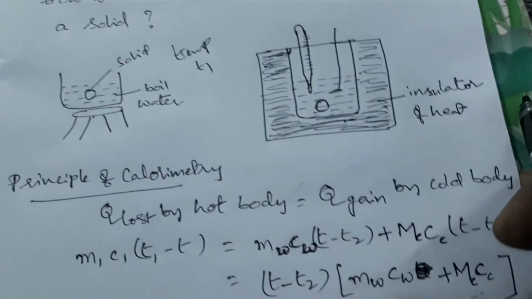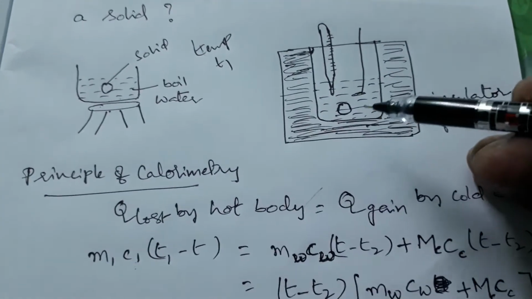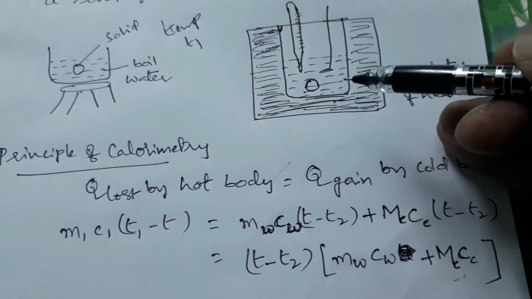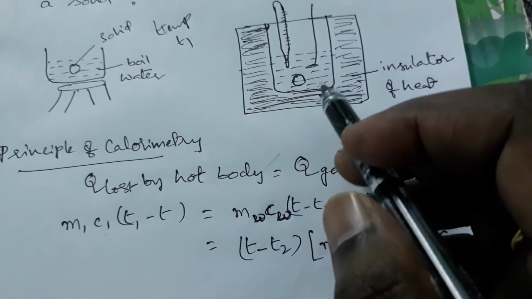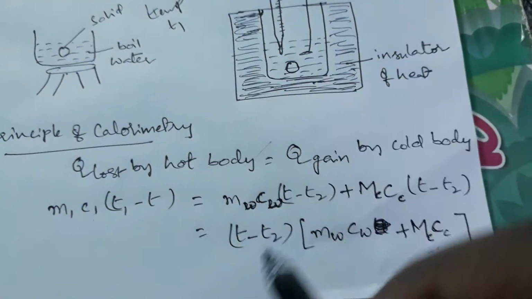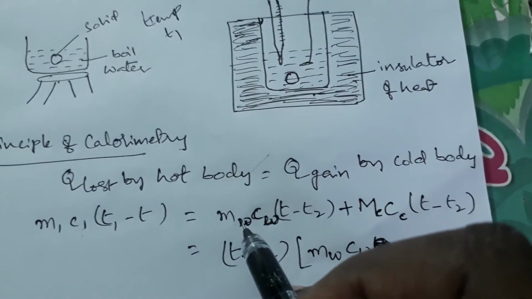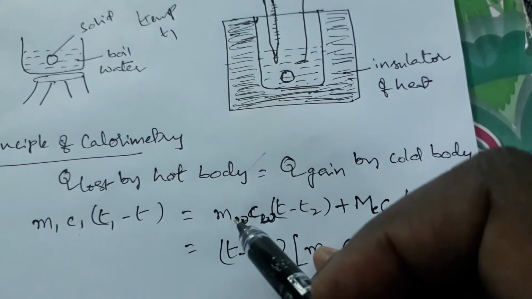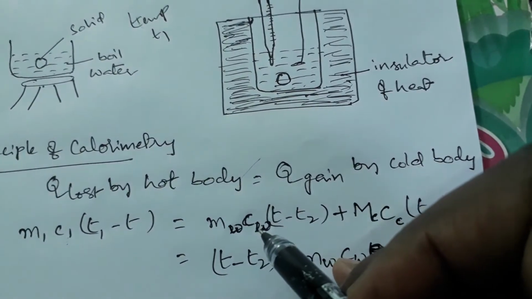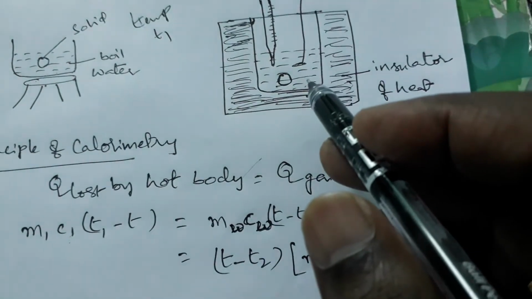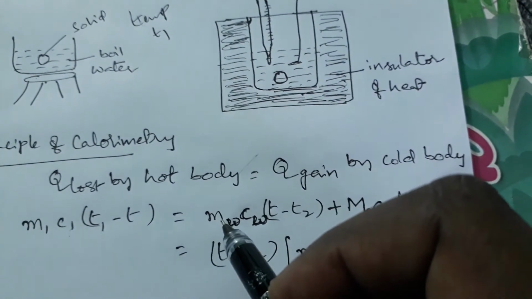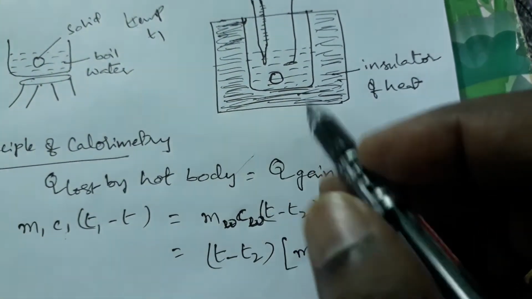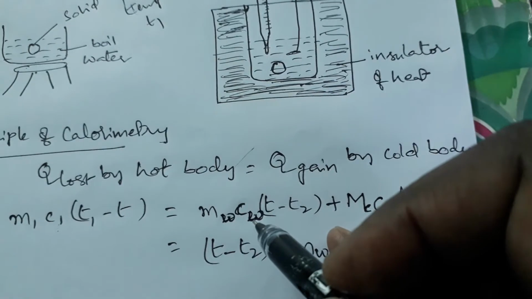Now, because of dropping the ball in the water, what changes take place in this calorimeter? Now see the symbol for water. Take the water mass; you can find the mass of the water by using a simple balance or any spring balance. We can find the mass of the water and the specific heat of the water.